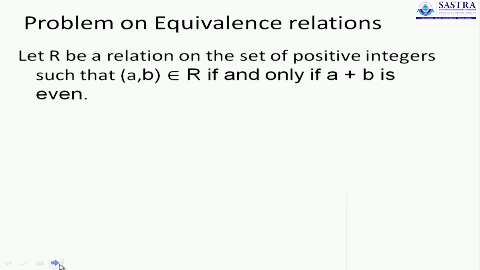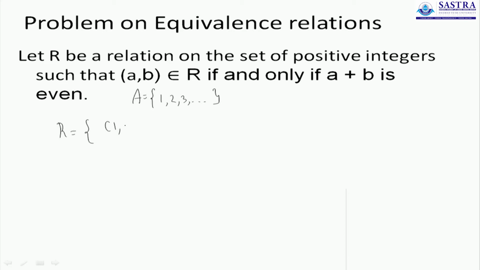Now, have a look at this. Let us consider the set A of all positive integers, which begin with 1, 2, 3 and so on. That is the set that we are taking. The set A is non-empty, and on it we define the relation: two positive integers are related if and only if their sum is an even number.